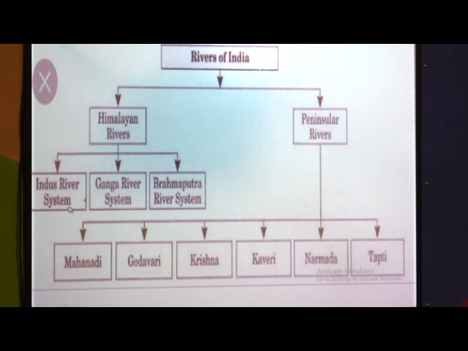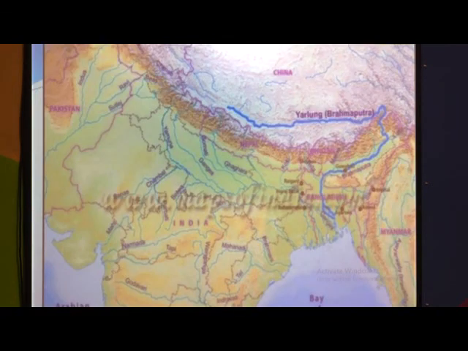The Himalayan rivers form deltas, waterfalls, and many landforms on the way, but Peninsula rivers are short, so they do not form as many landforms. When we look at the Indian map, the major Himalayan rivers are here. First, our Ganga river, from here to here.